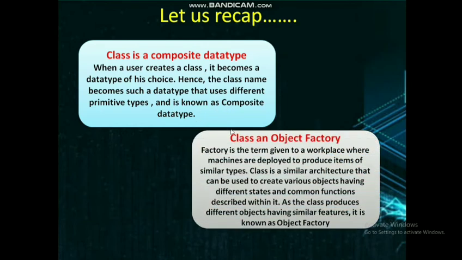Next is class as an object factory. Factory is the term given to a workplace where machines are deployed to produce items of similar types. And class is a similar architecture that can be used to create various objects having different states and common functions described within it. As the class produces different objects having similar features, it is known as an object factory.